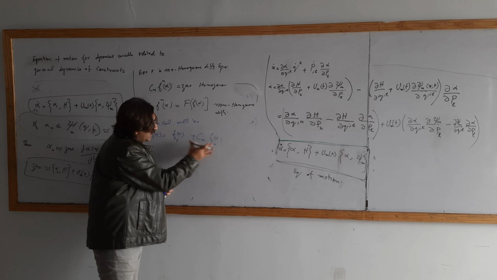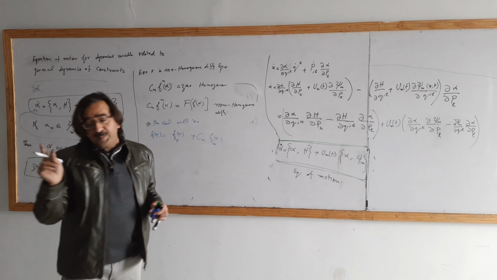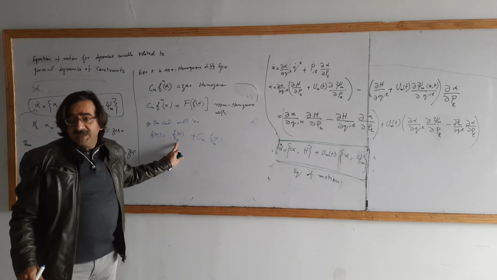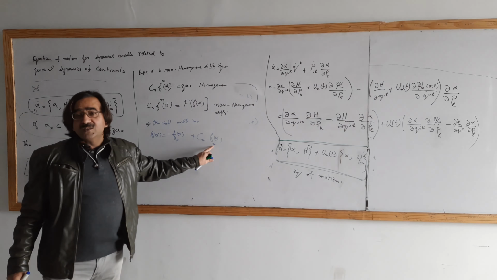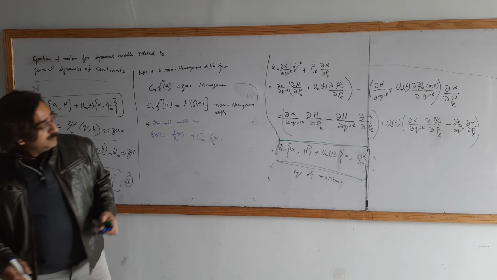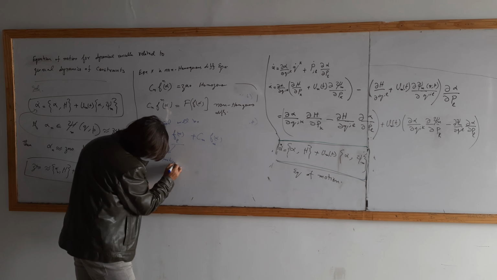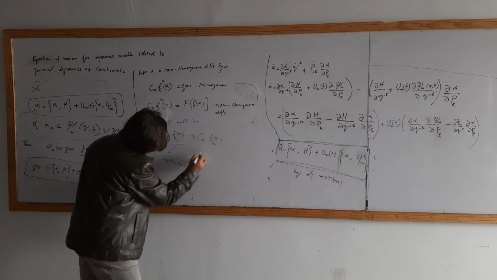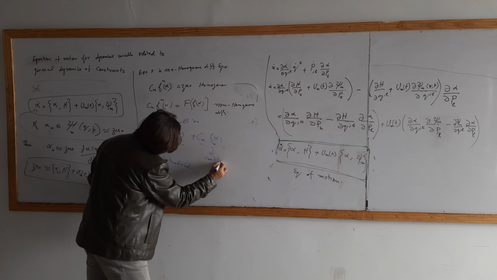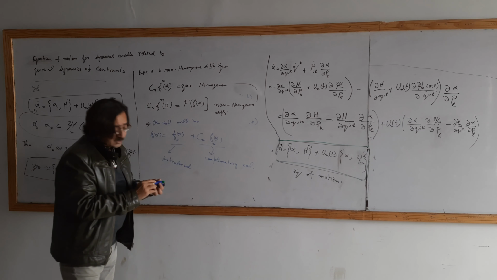This will be a complementary solution, this will be a particular solution. This particular solution will be a unique solution, but the complementary solution will be the linear combination of different solutions. So this is a particular solution, this is a complementary solution, and it is a linear combination.